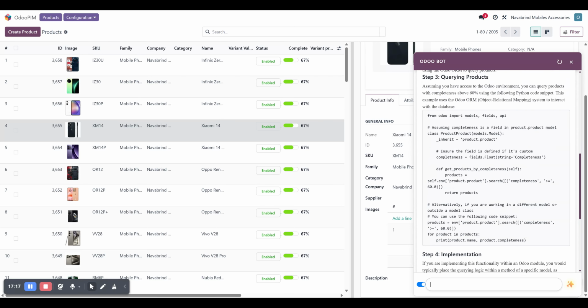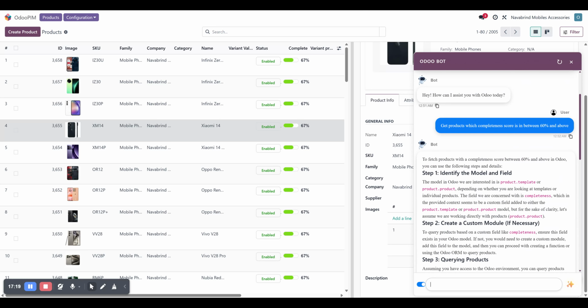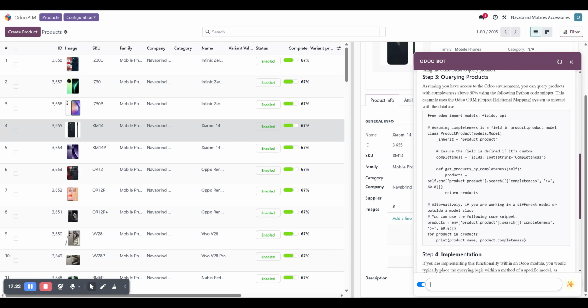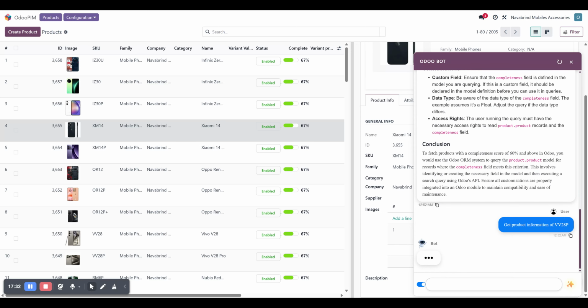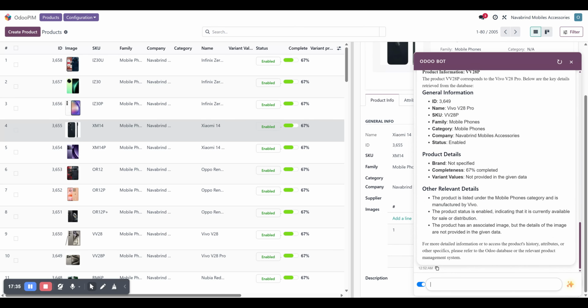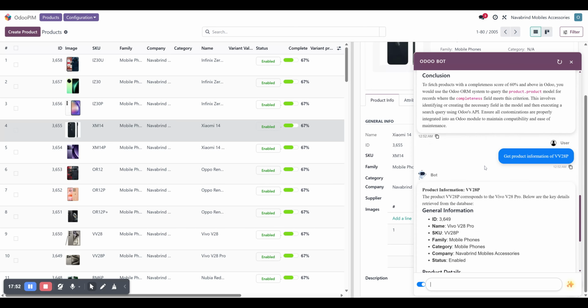So the moment I select these options, the system will give me a couple of options. Or if I want to get product information about VV28P, then my bot will fetch the corresponding information available in the system. Likewise, I can use my Odoo bot to perform multiple actions, and fetch detailed information quickly. I can validate myself and then continue to enrich the product. It depends on the quality of the product which I'm looking for.